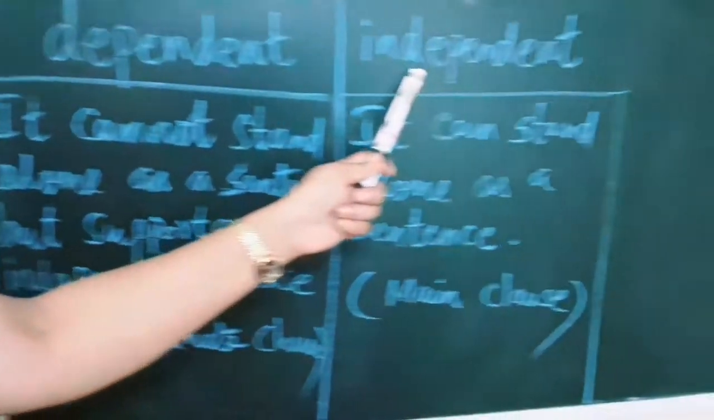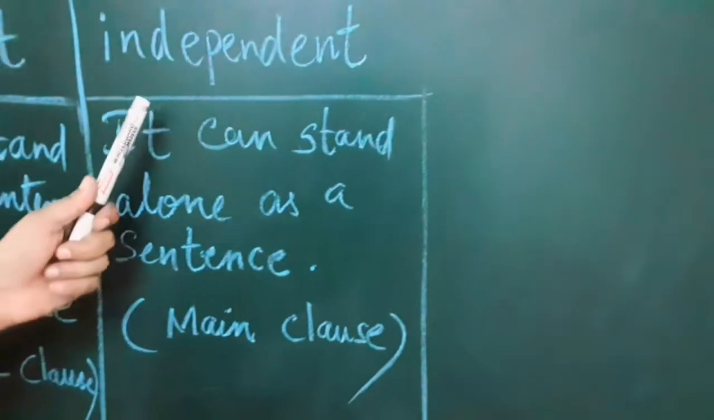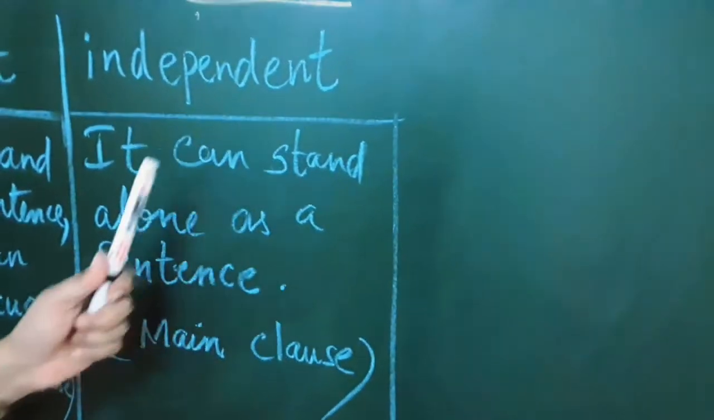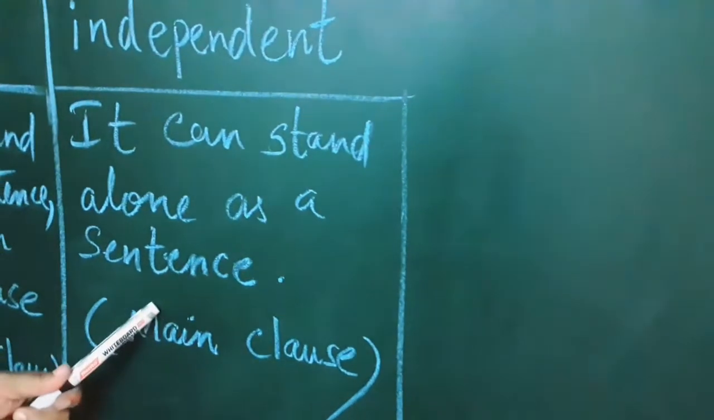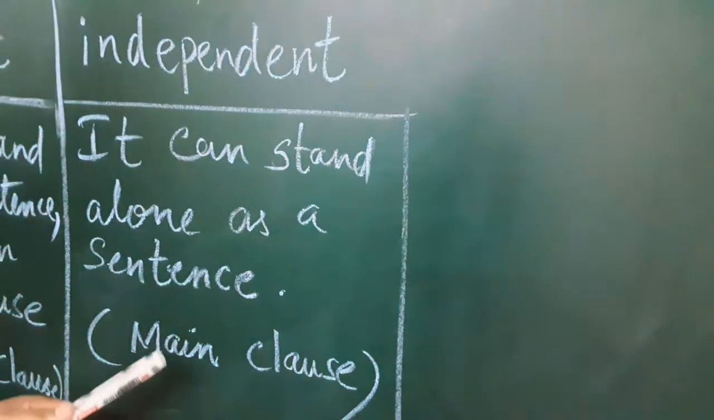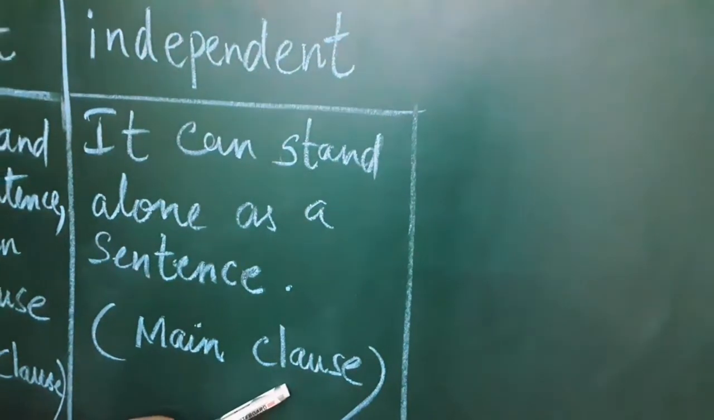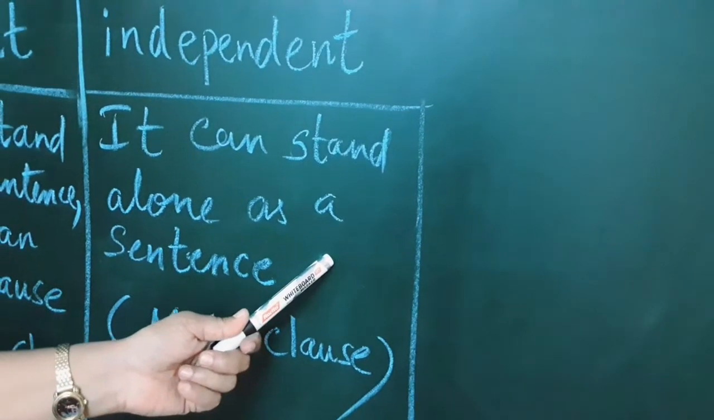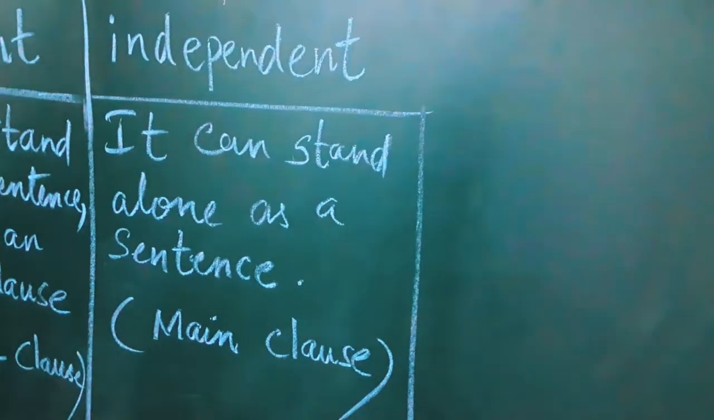Next one is independent. Independent clause, it can stand alone as a sentence. So it is also called a main clause. It does not need any support to stand as a sentence. I will give you an example now.